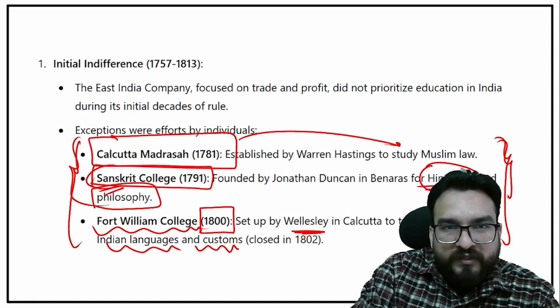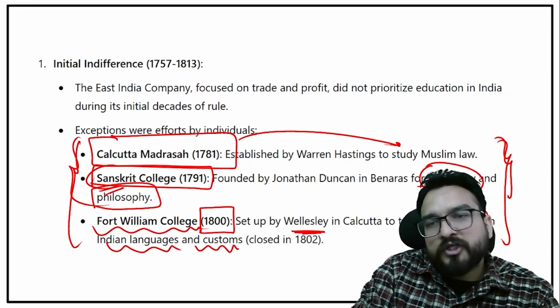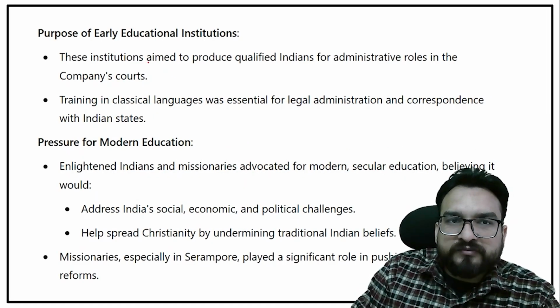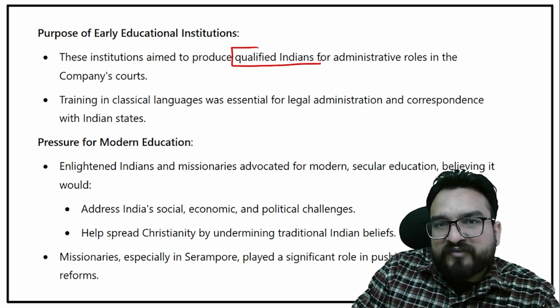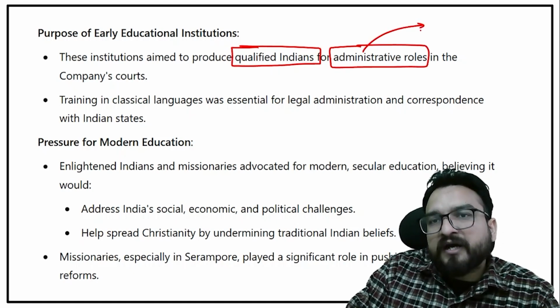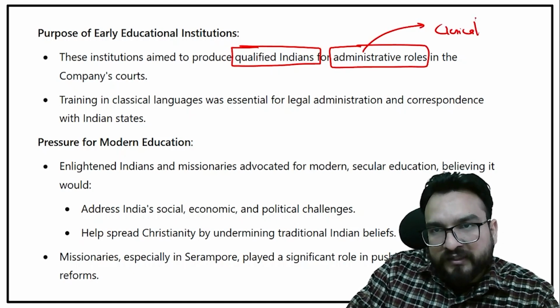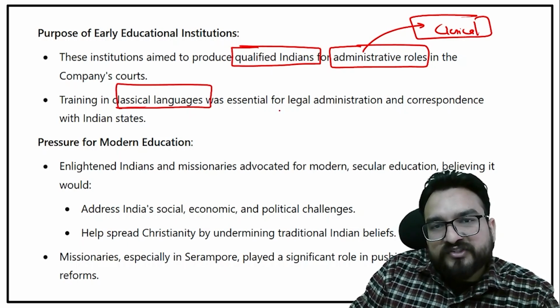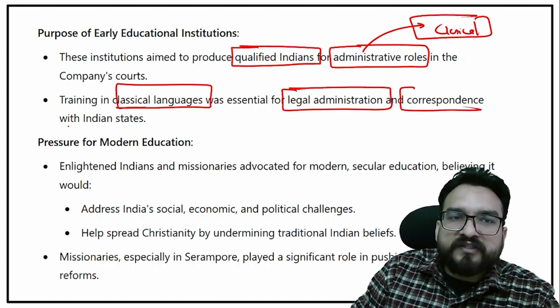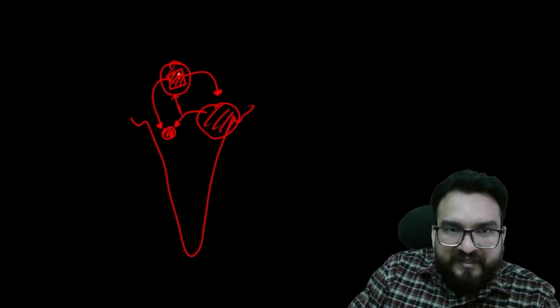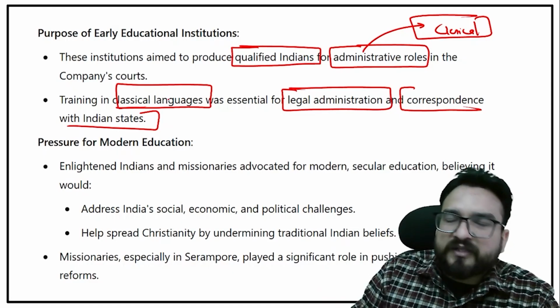So what was the purpose here? Why did the British East India Company want to educate Indians? Basically, they wanted to produce qualified Indians for administrative roles, and that too not in higher positions but in clerical positions. Training in classical languages was essential for legal administration and correspondence with Indian states. For example, there are certain princely states, and over here is the British presidency. In order to communicate with them, they needed an Indian representative well versed in English and also in the local language, who would act as a diplomat or interpreter.